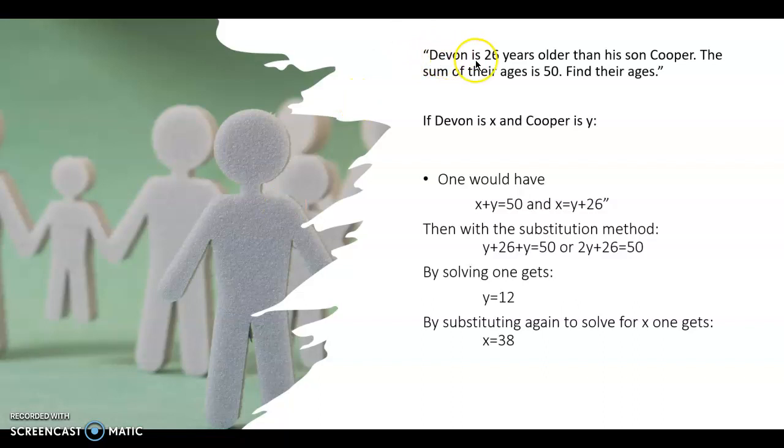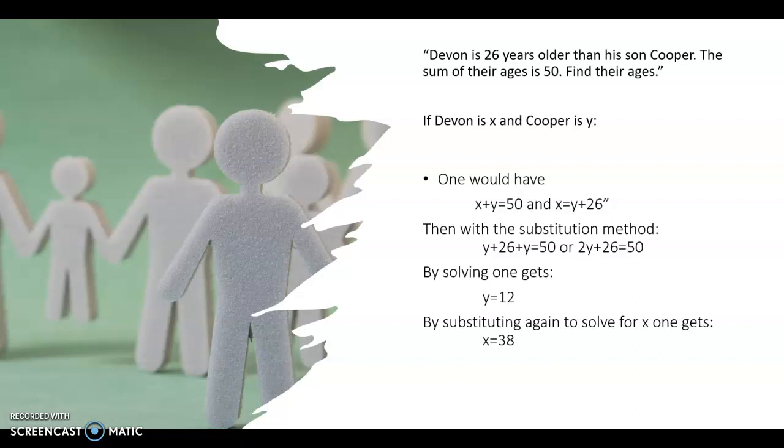For example, Devon is 26 years older than his son Cooper. The sum of their ages is 50. Find their ages. If Devon is X and Cooper is Y, one would then have X, Devon's age, plus Y, Cooper's age, equals 50. And also the equation X, Devon's age, equals Y, Cooper's age, plus 26 years older.